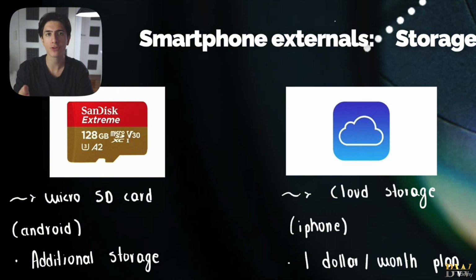Well, if you have an Android phone, as we said, you can invest in additional storage. How do we do this? With a micro SD card. So 128 gigabytes or even more these days. They're pretty cheap. You just open your phone, put it in, save all the files there, and you're done. This is additional storage that you can directly add to your phone, just like this micro SD card if you have an Android.